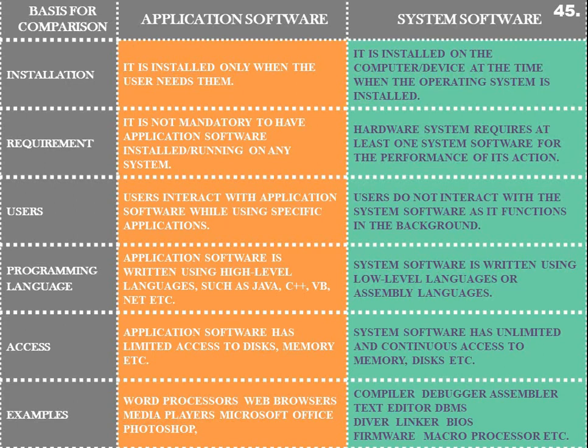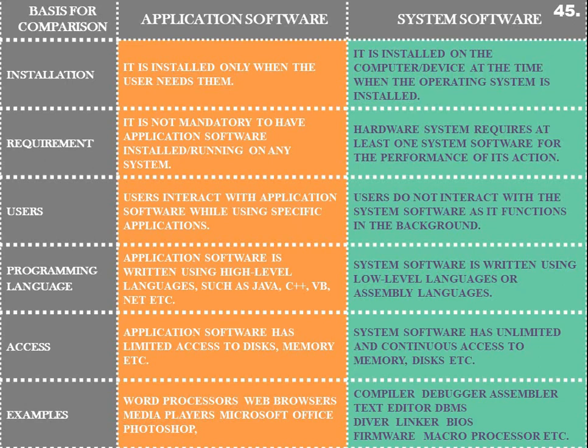It is not mandatory to have an application software installed or running on any system. If you don't need MS Word, you don't need to install it. If you don't need to perform calculations, you don't need to have MS Excel on your computer. So application softwares can be installed on choice as per requirement. While when it comes to system software, the hardware system, all your input output devices, require at least one system software for the performance of their actions.